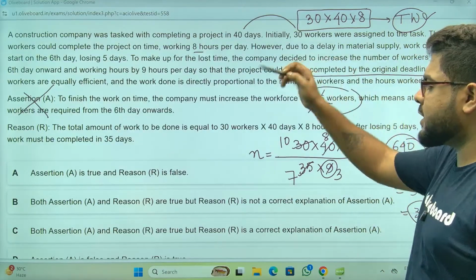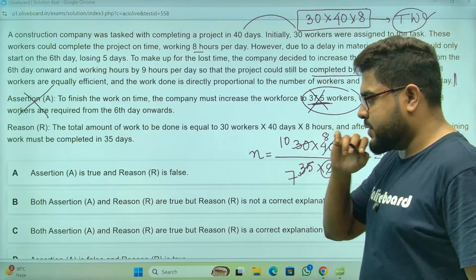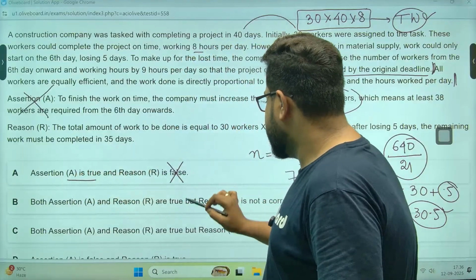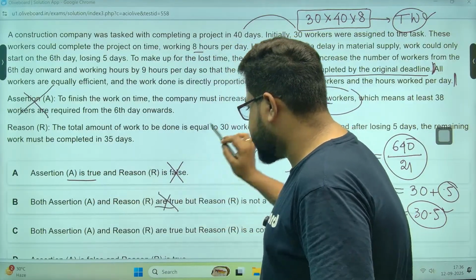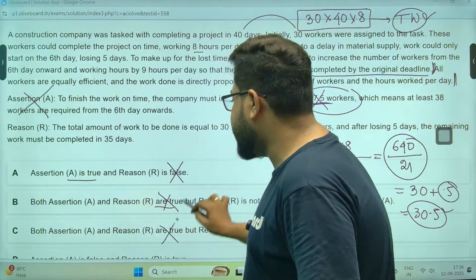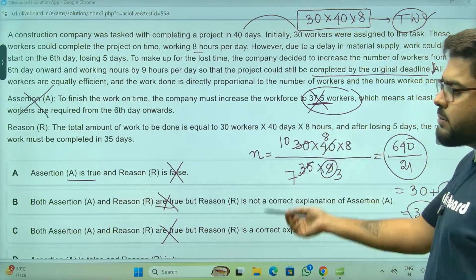So assertion is wrong. Now if assertion is wrong, options क्या हो सकता है? Option A cannot be the answer, assertion cannot be true. अच्छा, both are true, ये भी नहीं हो सकता. Then option D has to be the answer.